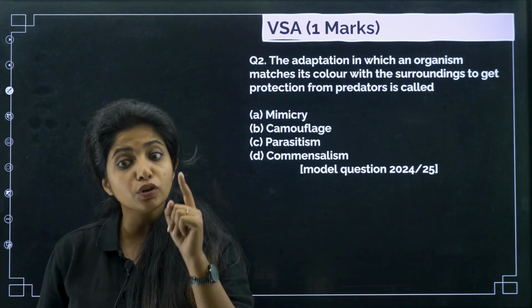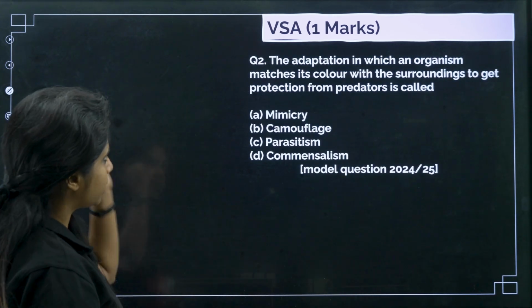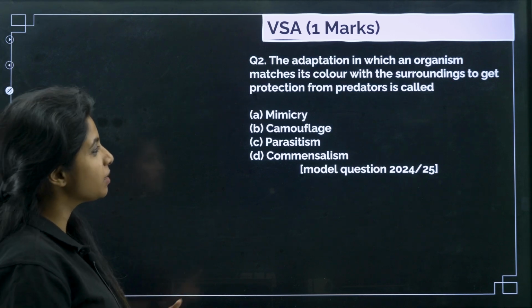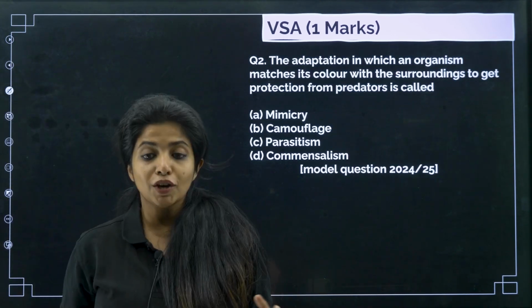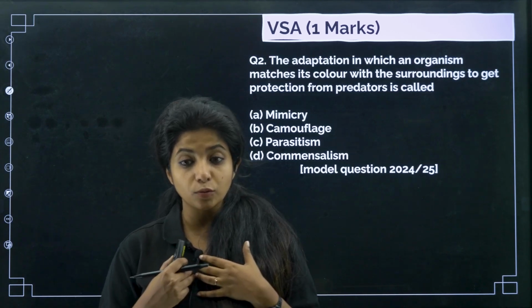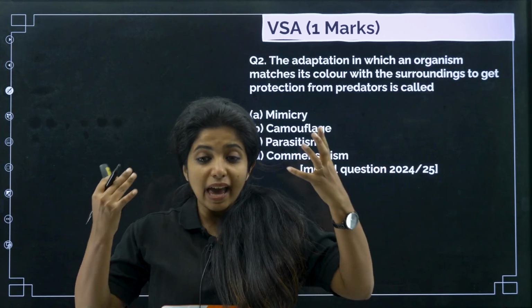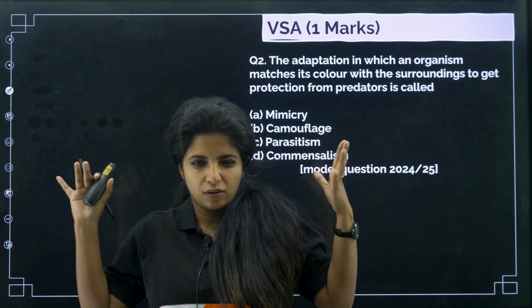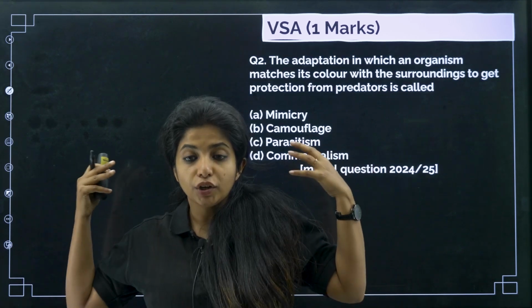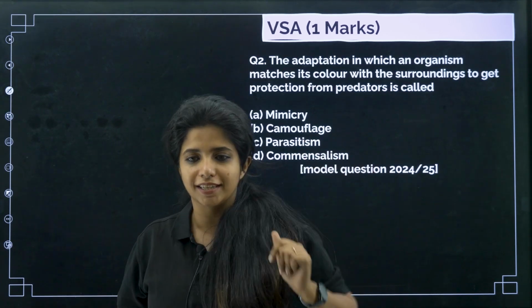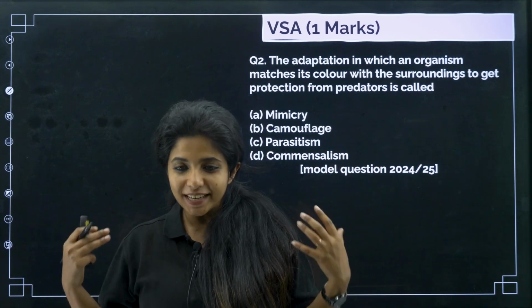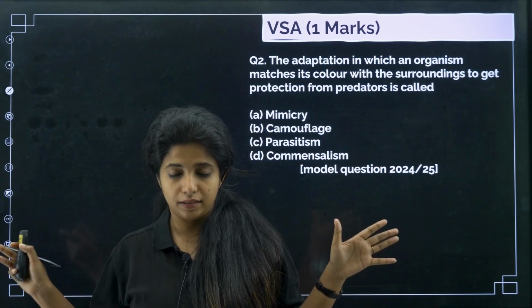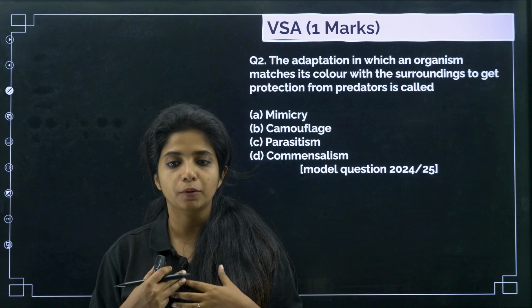Cool? Now let's get into one very important thing. Before I tell the answer, I want you to tell me the answer. So let's get started. The adaptation in which an organism matches its color with the surroundings to get protection from the predators is. So for example, I am an organism, and this is a black background. I am going to turn myself into black or somewhat similar in color. Why? Because I want to escape from you guys. Anyways, this method is for my protection, my dear children.